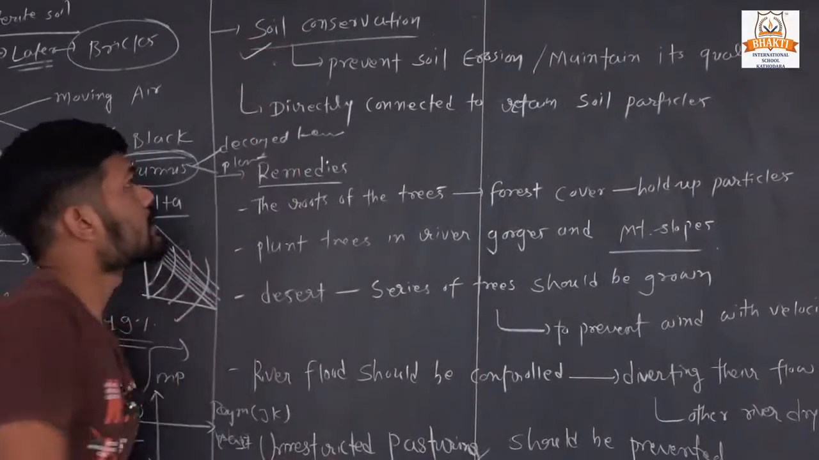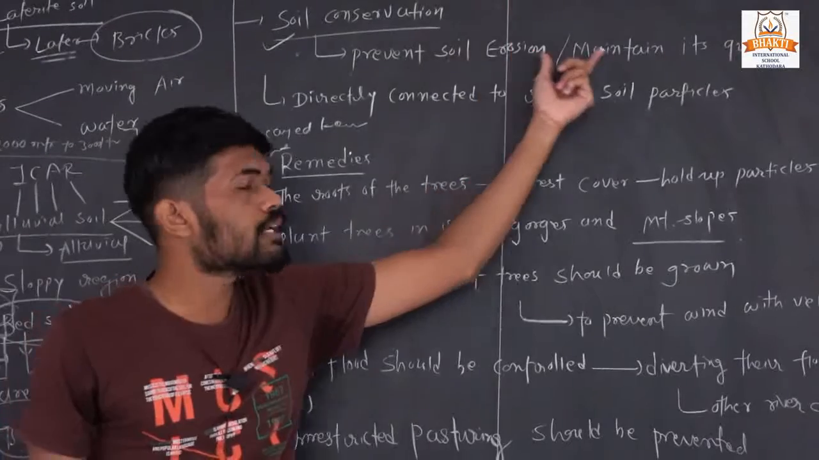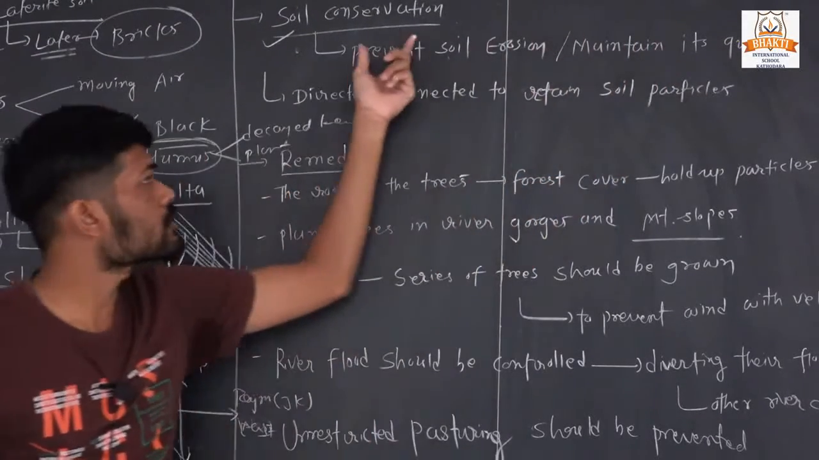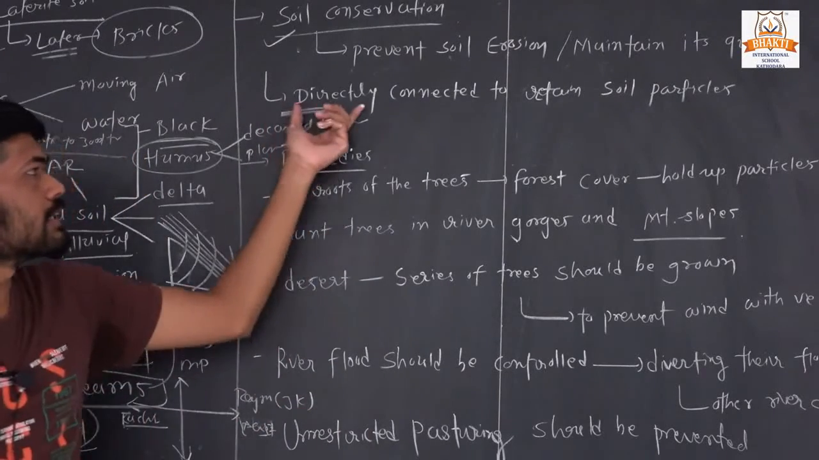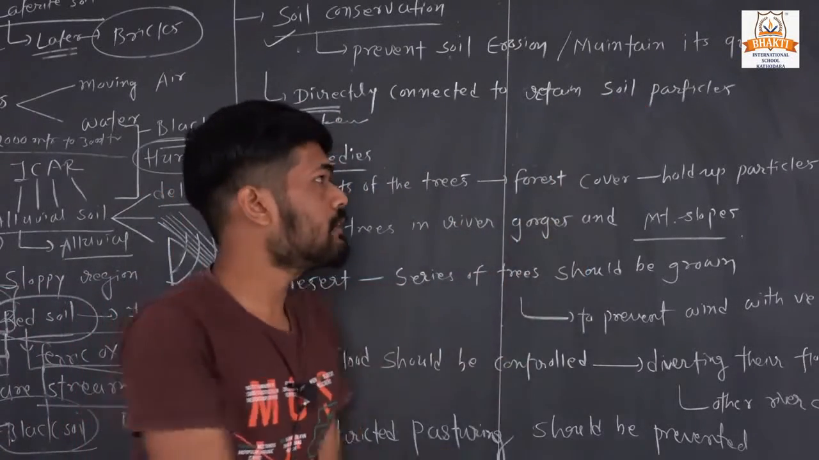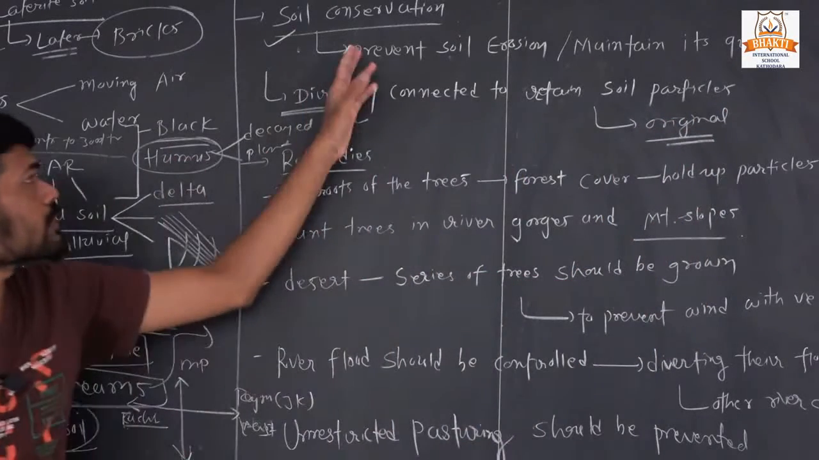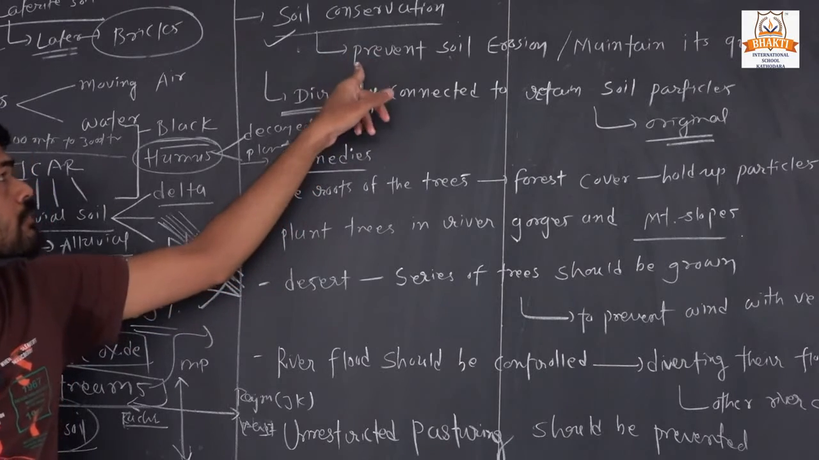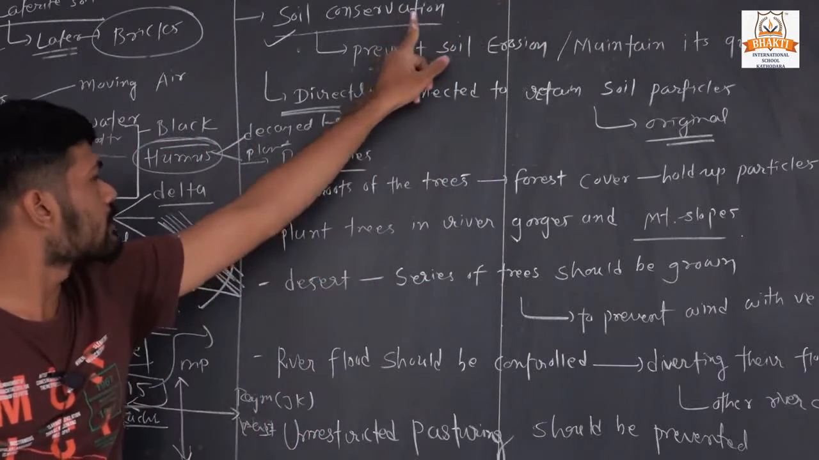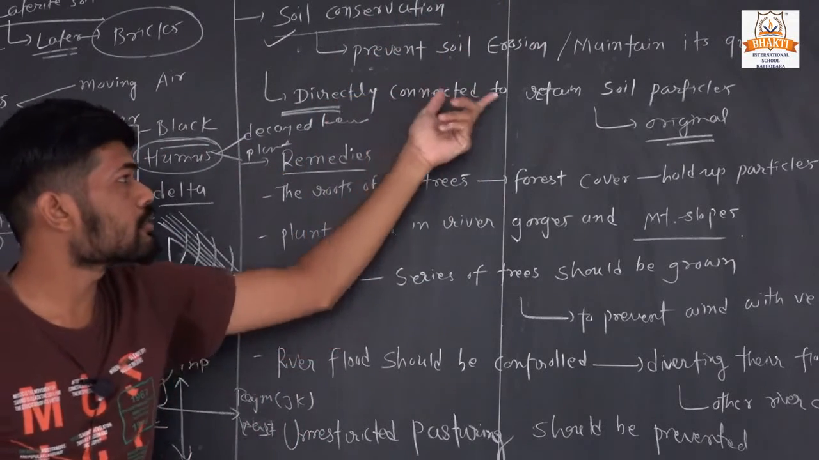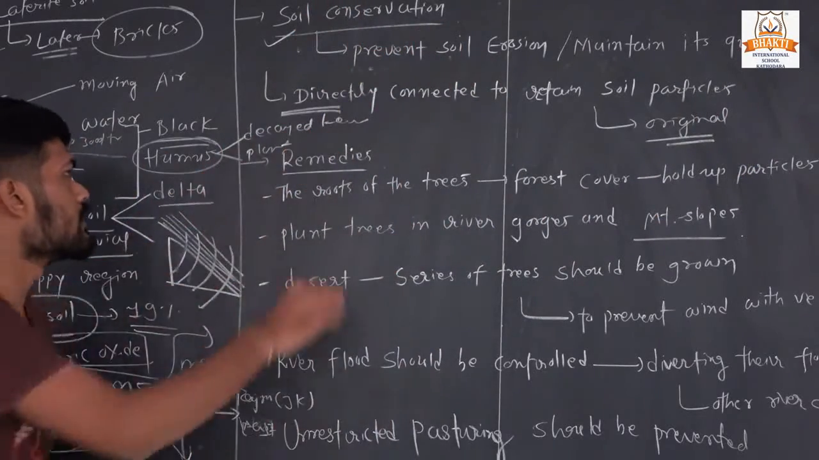Soil conservation is directly connected to preventing soil erosion and maintaining its quality. Reduce soil erosion and maintain its quality. So directly you can say, retain soil particles at their original position. Okay, whatever definition you write, you should write. Preventing soil erosion and maintaining its quality is called soil conservation. Second one, retaining soil particles at their original place is called soil conservation.